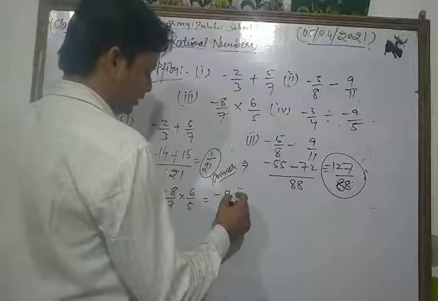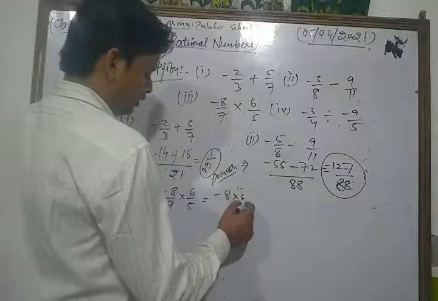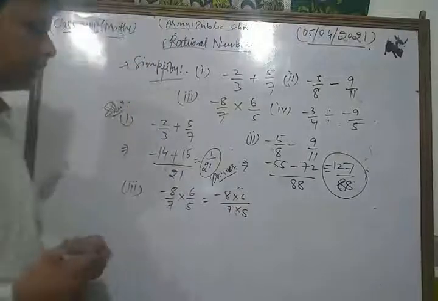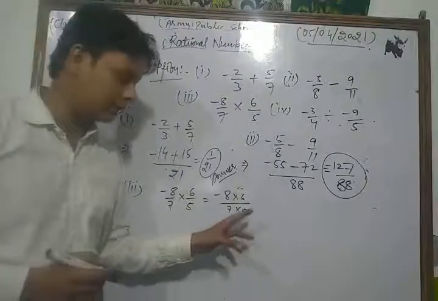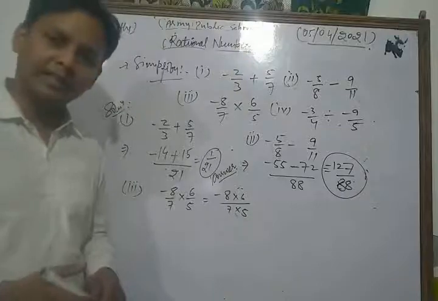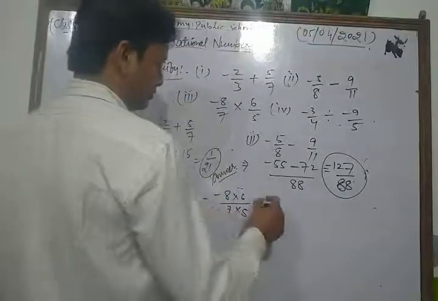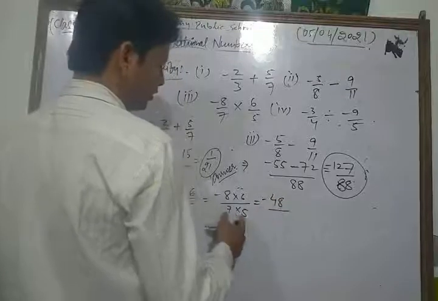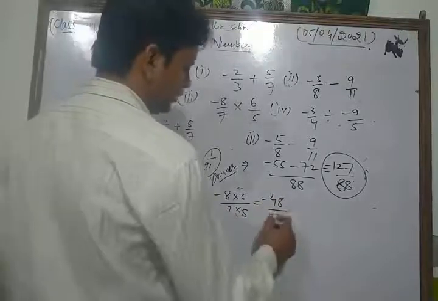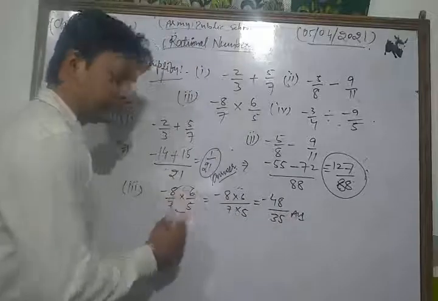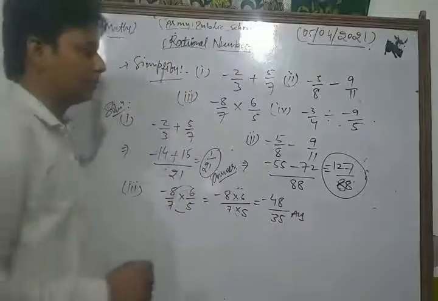So minus 8 into 6 upon 7 into 5. Here the HCF of numerator and denominator is 1, so we just multiply them. So 8 6s are minus 48, upon 7 5s are 35. This is the required solution. We just multiply their numerators and their denominators.